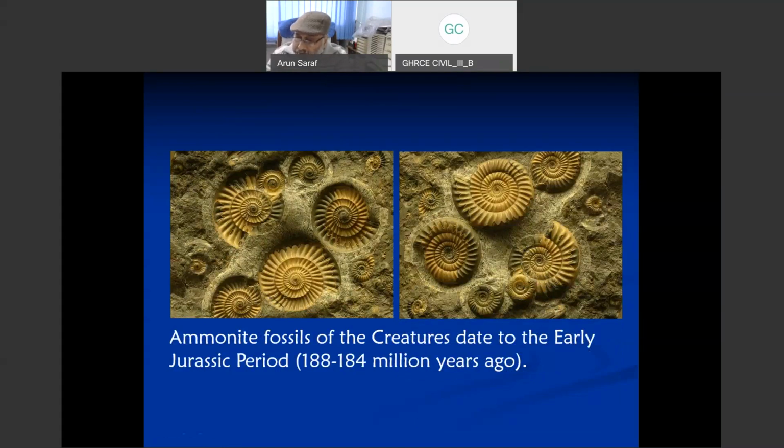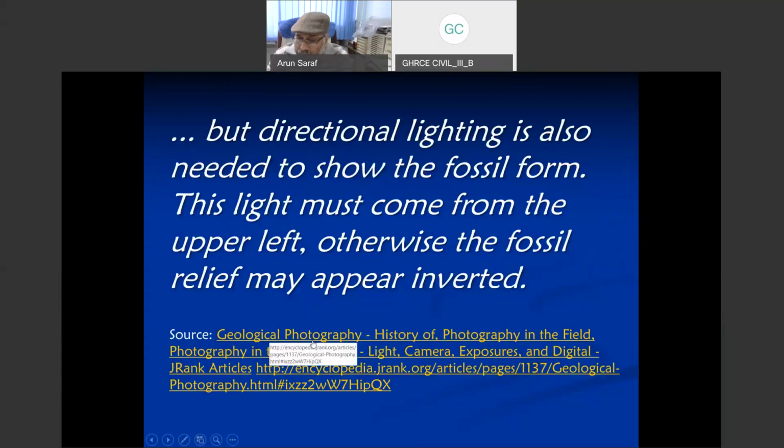And an important point here is that if you see the books on photography or books on paleontology, where they say how to take photographs of a fossil, this is what is mentioned. This is the geological photography book, and it says that directional lighting is also needed to show the fossil form.